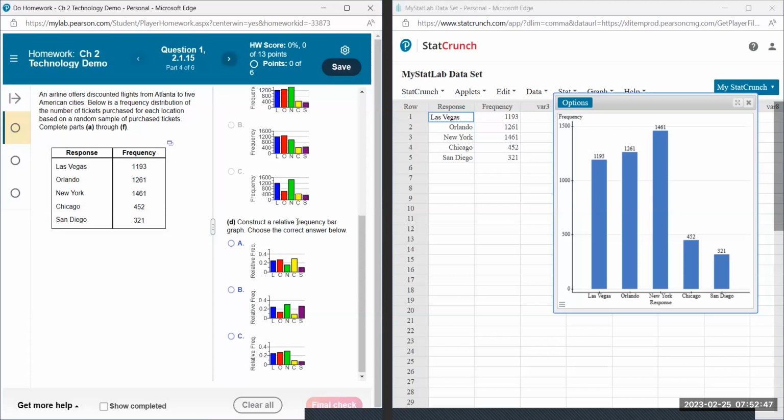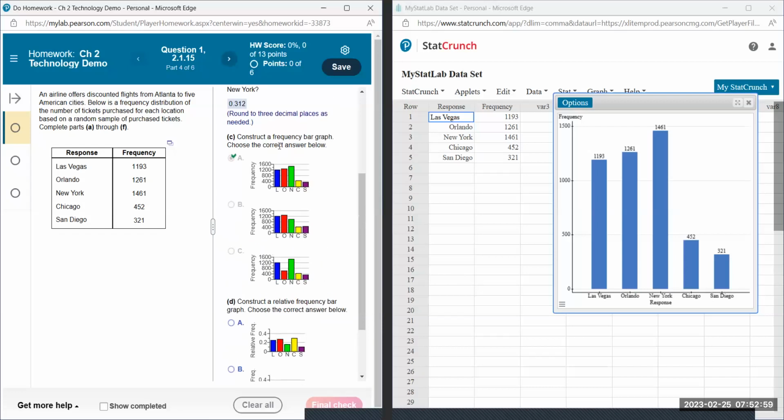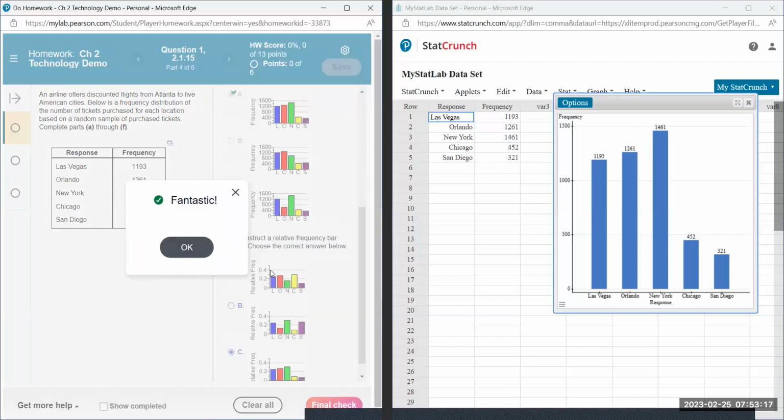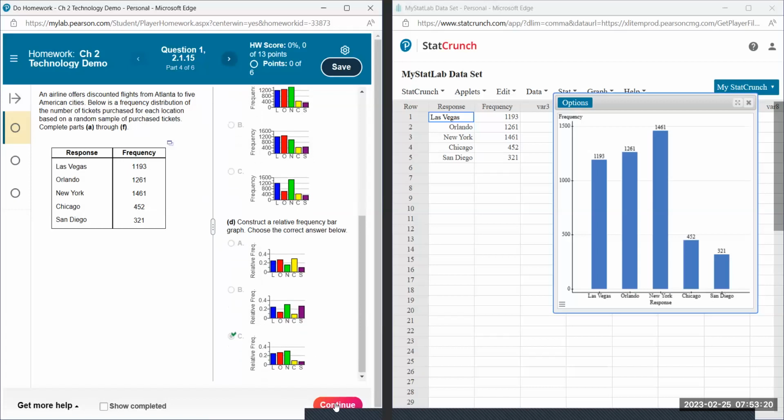Construct a relative frequency, and that's the one that I had before. Now the shape's not going to change, or the distribution is not going to change. You're still going to have the same heights. So whatever you chose for the first one should be the same diagram for the second one, except over here, it's in C, or New York being the highest. And then like a staircase pattern for mine. So kind of match your diagram with what StatCrunch has. Continue.